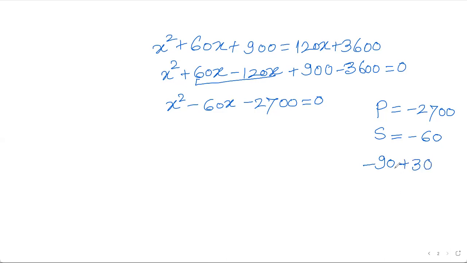Because 30 minus 90 brings minus 60, and 30 into minus 90 brings minus 2700. So according to my logic, things are correct. So I'm splitting this 60x into two parts, negative 90x plus 30x, minus 2700.